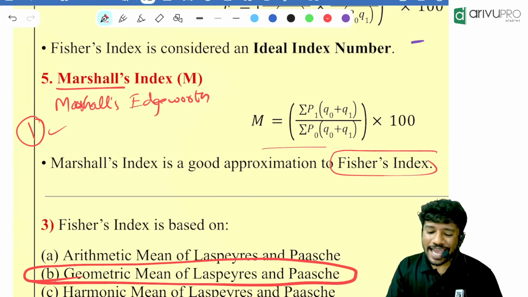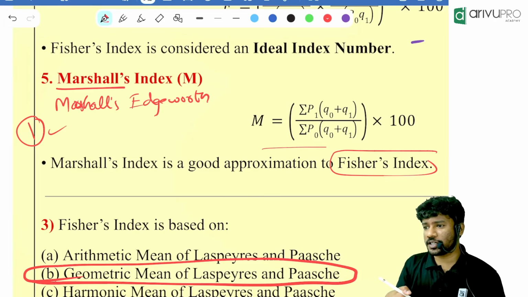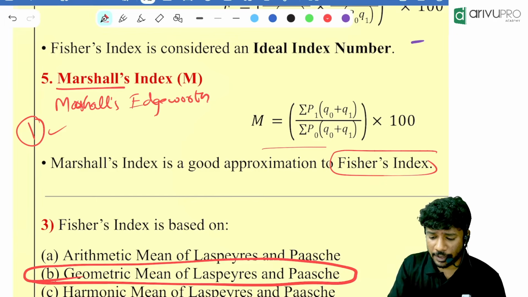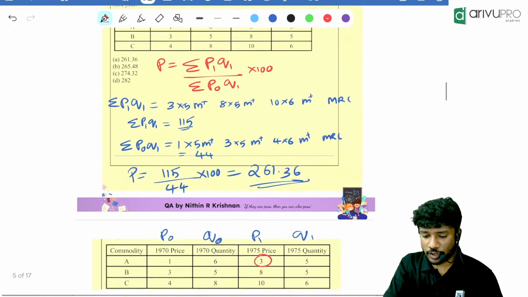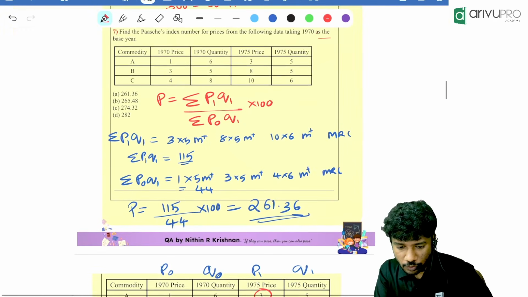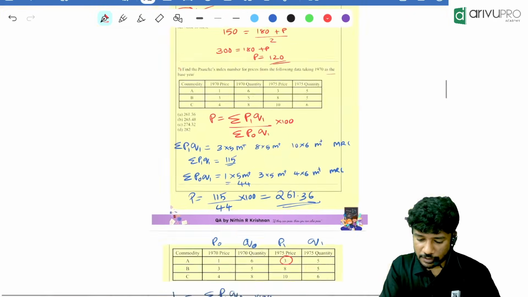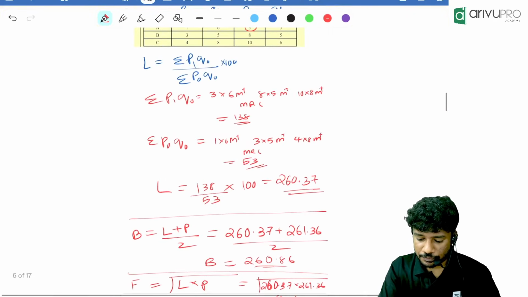Now, can we solve a question based on Marshall index number so that you will be well prepared for the examination? We will take one question, people. The same question.